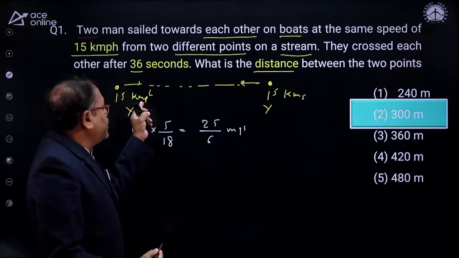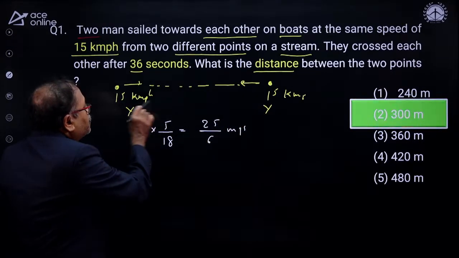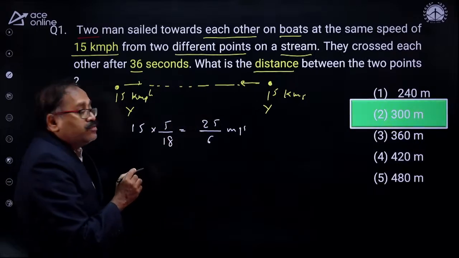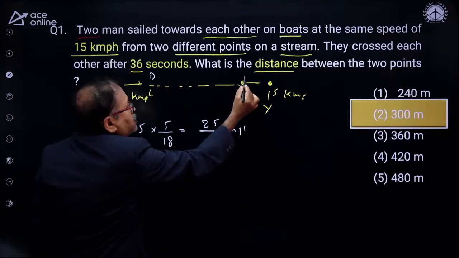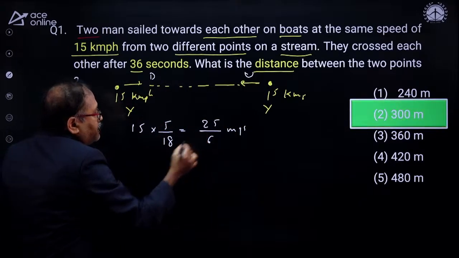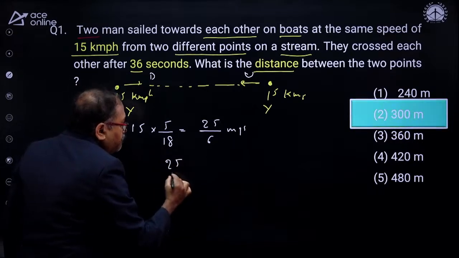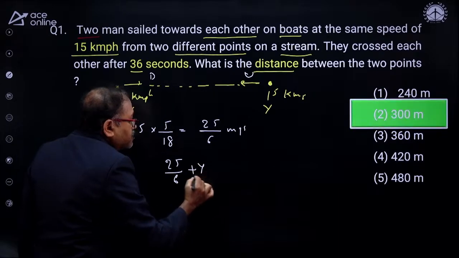So this speed is 25 by 6, and this is also 25 by 6. Now if this is moving downstream, the other will be upstream. So what will be the downstream? It is 25 by 6, and since it is downstream, plus y.